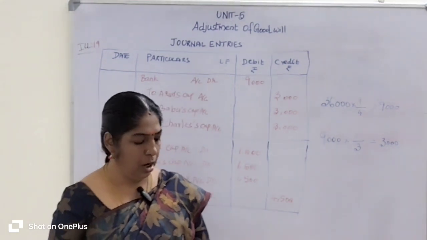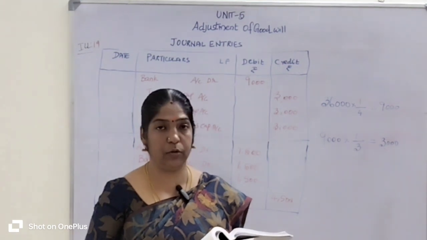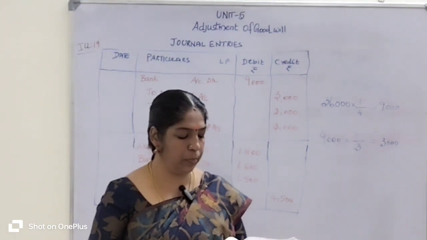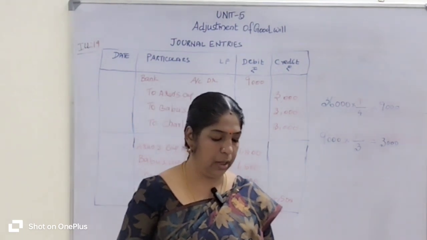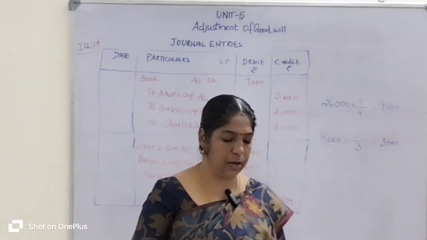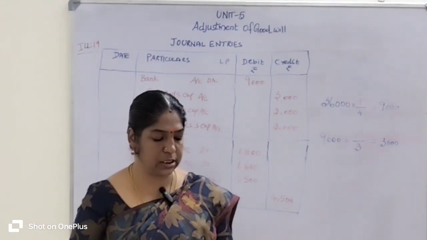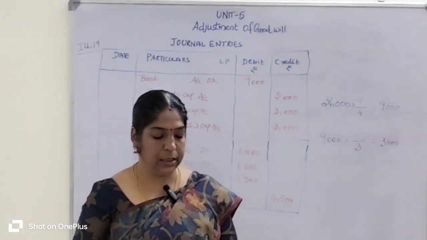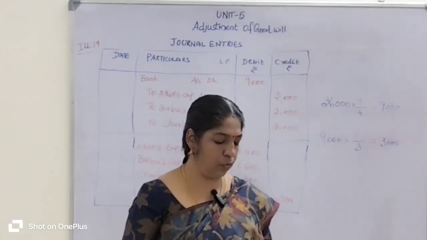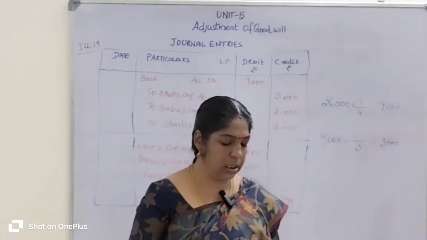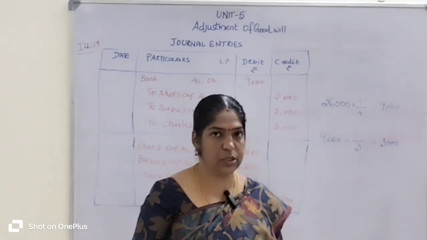Let's read the question. Arun, Babu and Charles are partners sharing profit and losses equally. They admit Durai into the partnership for 1/4 share in future profit. The goodwill of the firm is valued at 36,000 and Durai brought cash for his share of goodwill. The existing partners withdraw half of the amount of their share of goodwill. Pass necessary journal entries on the assumption that the fluctuating capital method is followed.